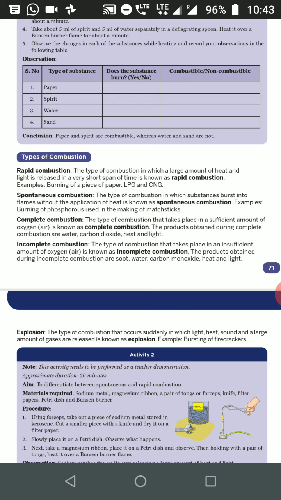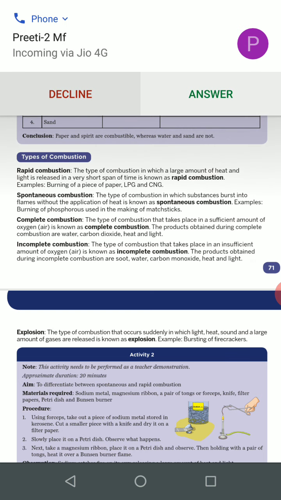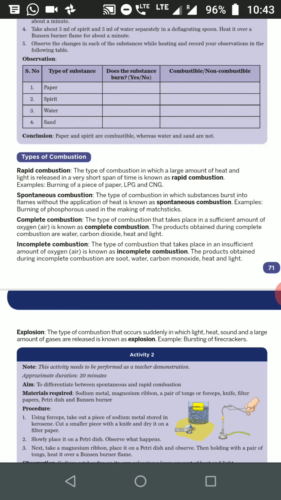Complete combustion is the type of combustion that takes place in a sufficient amount of oxygen. It requires a sufficient amount of oxygen, like the burning of paper or when we use LPG gas. That type of combustion is called complete combustion. The products are carbon dioxide, water, heat and light.